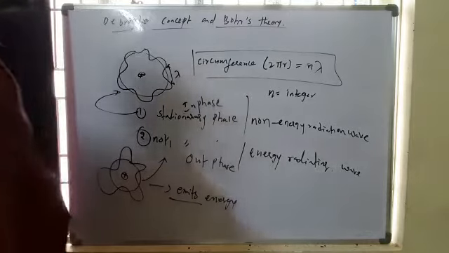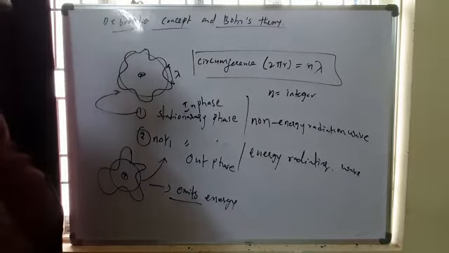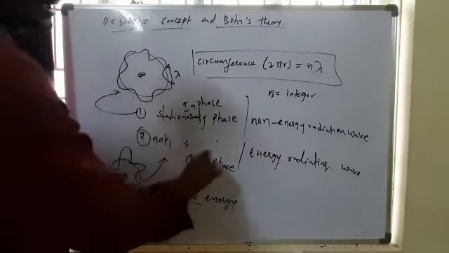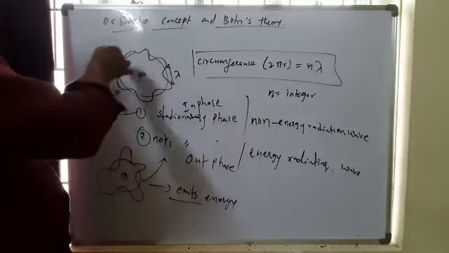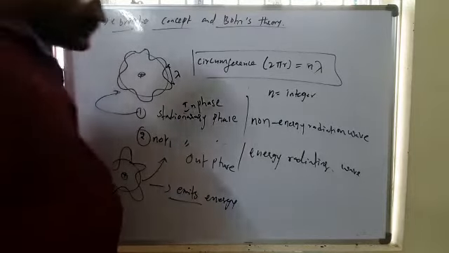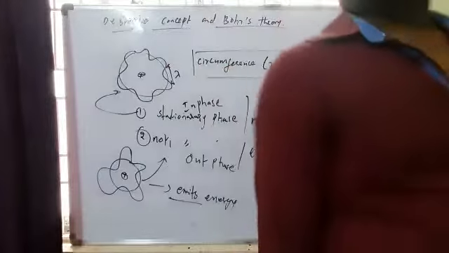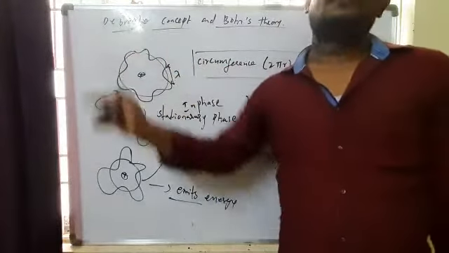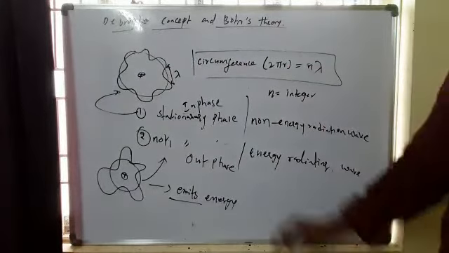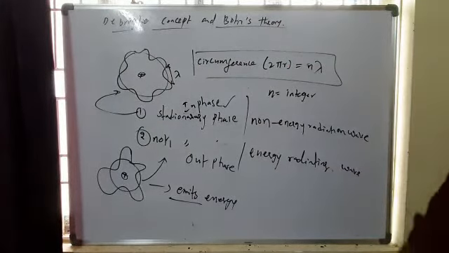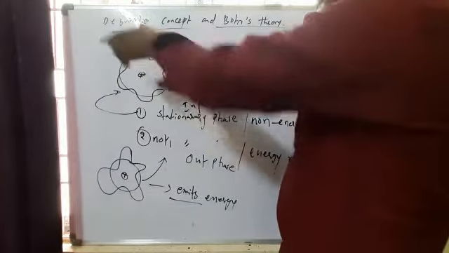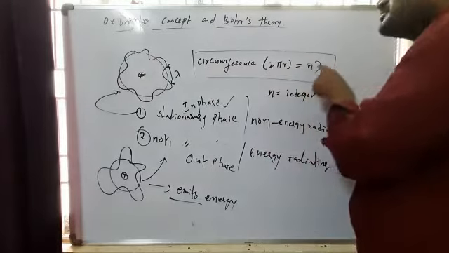But really, according to Bohr's theory and de Broglie's concept, the electron revolves in an in-phase manner. When it revolves in an in-phase manner, energy is never lost by the electron, which has fixed stationary levels, that means fixed energy. So the circumference of the orbit is always n times lambda.